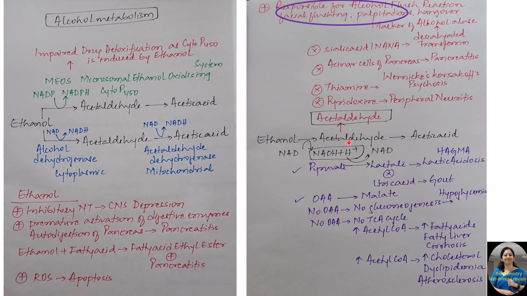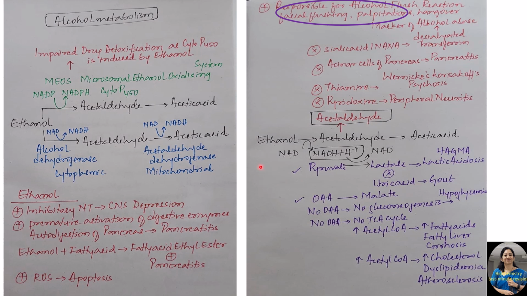Apart from that, acetaldehyde itself is a toxic biomolecule, and it can inhibit pyridoxine, resulting in peripheral neuritis. It can inhibit thiamine, predisposing these individuals to cerebellar ataxia, nystagmus and psychosis, manifesting as Wernicke-Korsakoff psychosis. Acetaldehyde inhibits the acinar cells of the pancreas, resulting in pancreatitis. It also inhibits the incorporation of sialic acid, also called N-acetyl neuraminic acid, into transferrin. This desialylated transferrin is used as a marker of alcohol abuse.